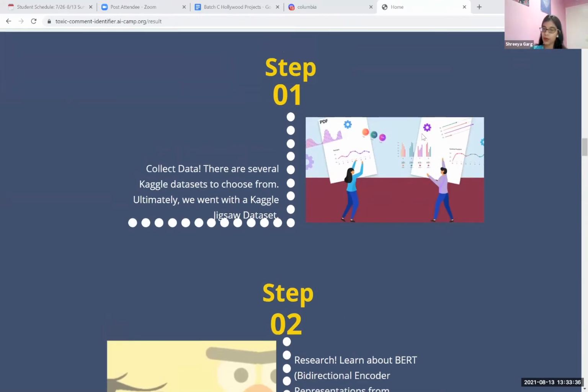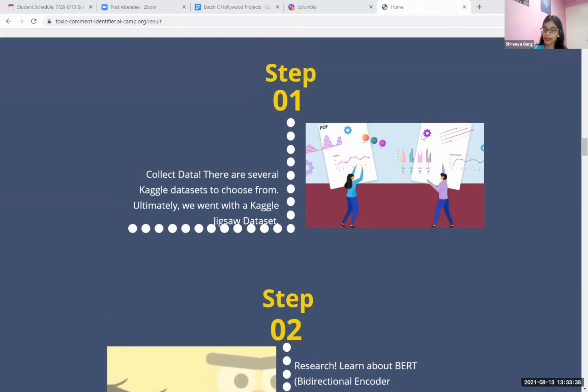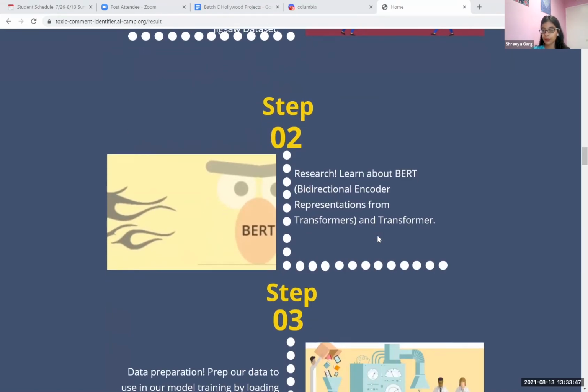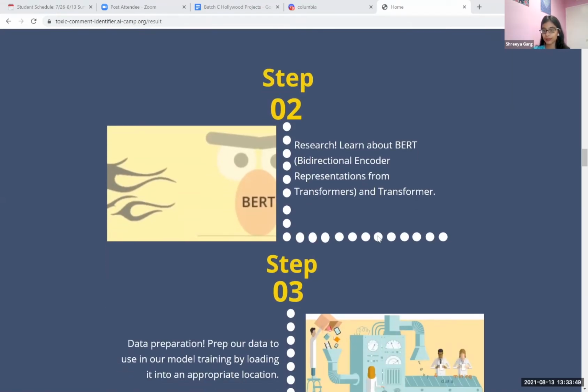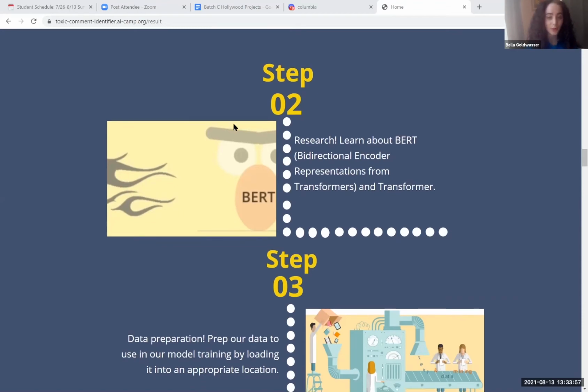We took many steps in order to create this project. The first step was to collect data. There were several different Kaggle datasets to choose from, and ultimately we went with the Kaggle Jigsaw dataset. Another vital part of our product was BERT, a pre-trained transformer model made up of encoder blocks, which we use to extract word embeddings, which are the ways computers understand individual words, as well as to gain an overall understanding of the input sentence.